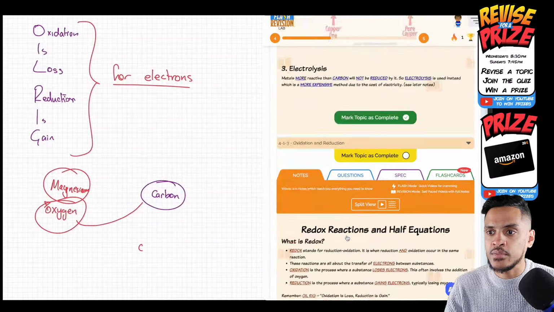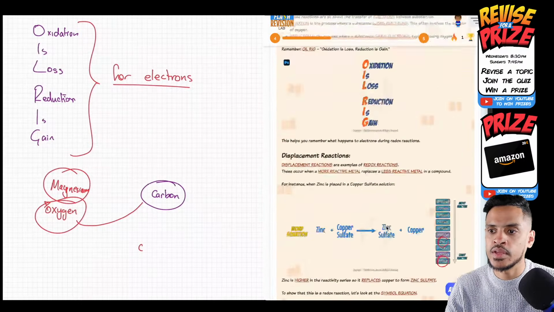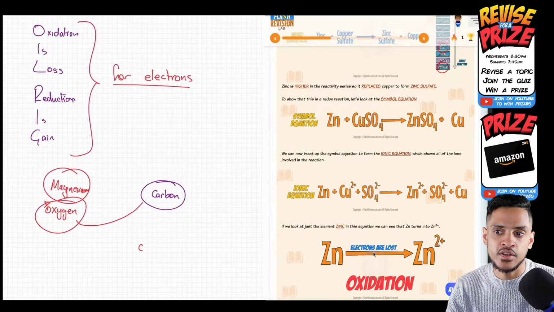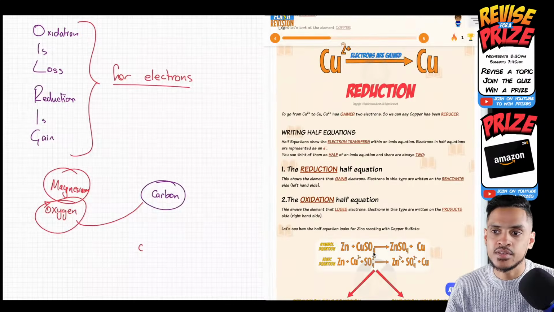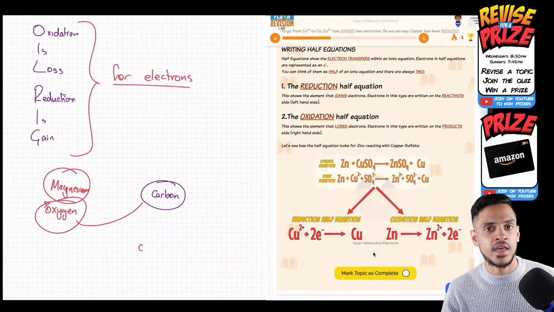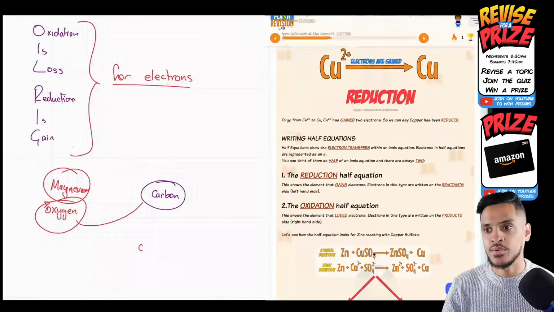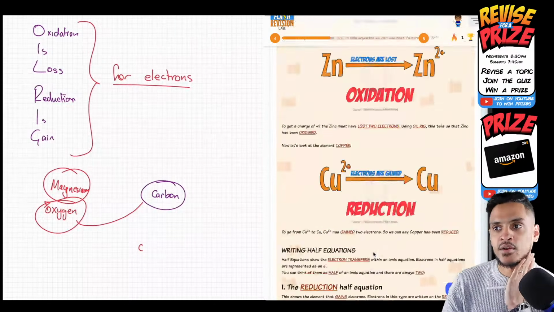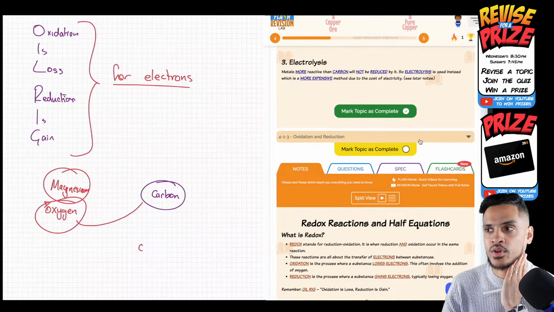Next up, oxidation and reduction. We've talked about oxidation and reduction, and we talked about OIL RIG. We don't really need to talk about this for the quiz, but take a look at this in the notes, guys, when you're revising. This is all about writing redox half equations. Those of you who are in FRL classes, we had a whole lesson on this as well. Writing half equations is a bit confusing, so definitely look through this, but it's not going to be part of the quiz, so I won't go through it today.